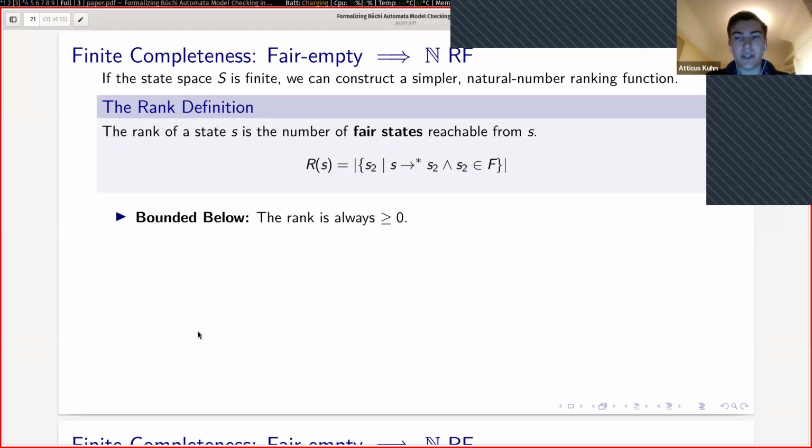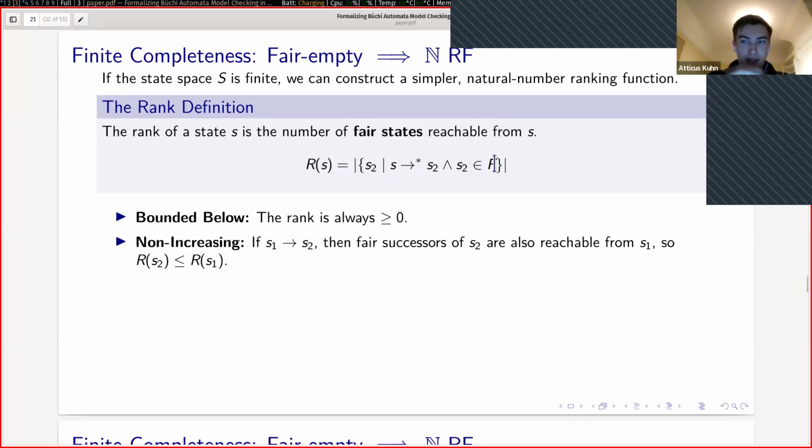You can just count, since the state space is finite, we can just count the number of fair states which are reachable in the future. And that's what this definition captures: the rank of S is the cardinality of the set of S2 such that S can go to S2 and S2 is fair. And why is this a ranking function? Well, the first step is that it's bounded. So we know it's well-founded.